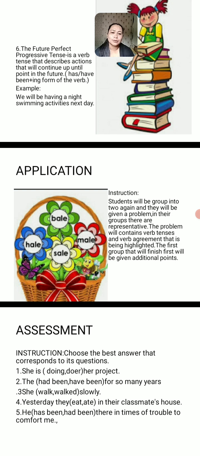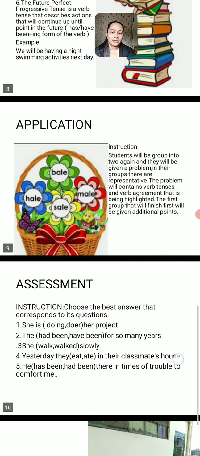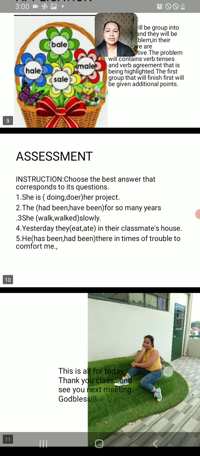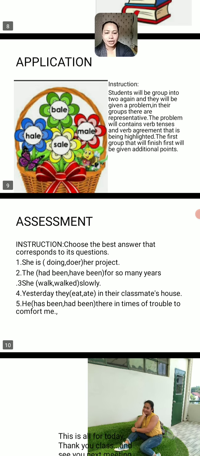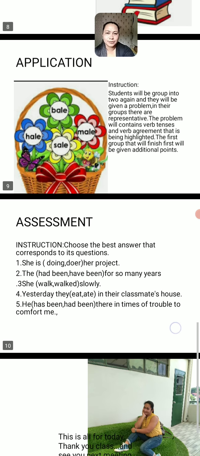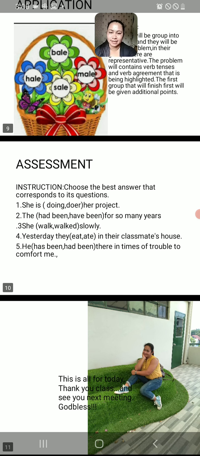The first group that finishes first will be given additional points. So it is clear? I will give you 5 minutes also to finish this activity. Okay, you're done? Let's proceed to our assessment.